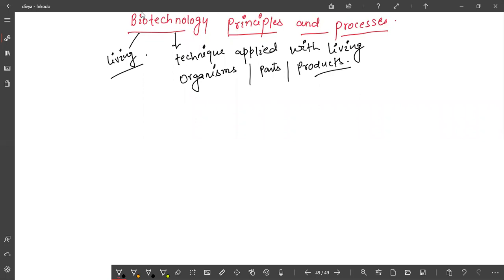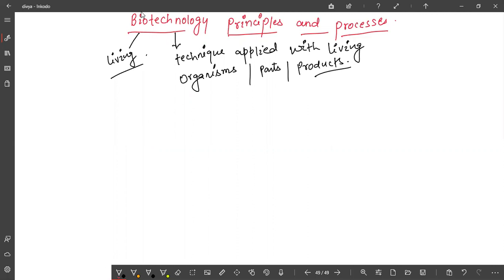Nowadays, COVID vaccines are being prepared, and it is with the help of modern biotechnology. So in biotechnology, we have two aspects: traditional biotechnology as well as modern biotechnology. In this chapter we will deal with the techniques and applications in modern biotechnology.